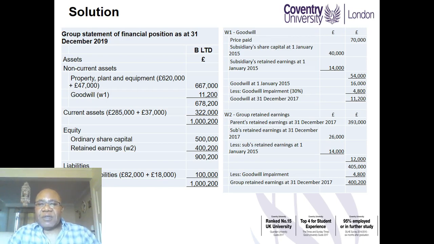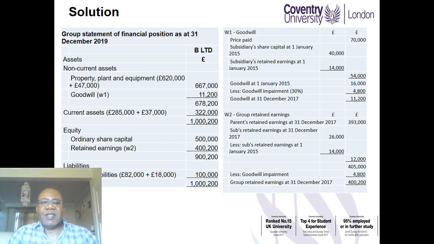So if we add those 2 together, that gives us 54,000. Deducting 54,000 from 70 gives us the goodwill at the date of acquisition, 1st January 2017, of 16,000. The question says 30% of that goodwill is impaired. So we deduct 30%, which is 4,800, giving us a balance on the goodwill account of 11,200.